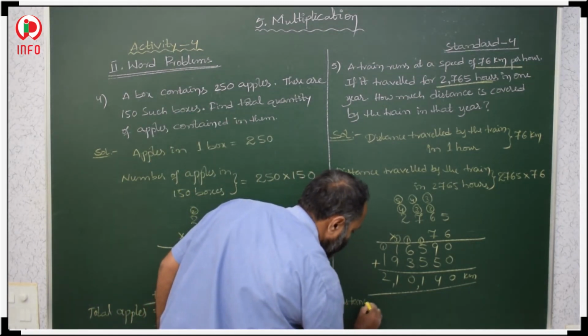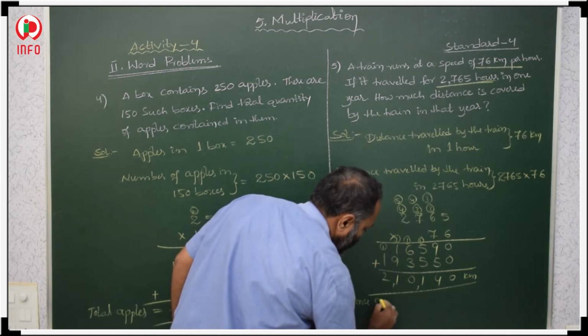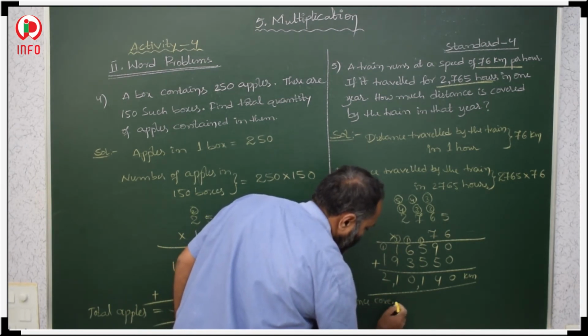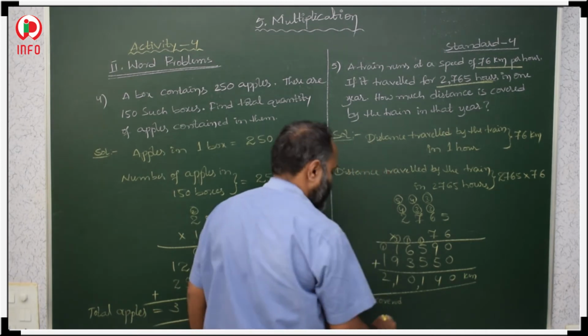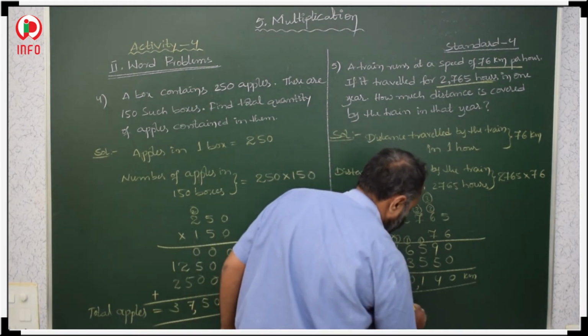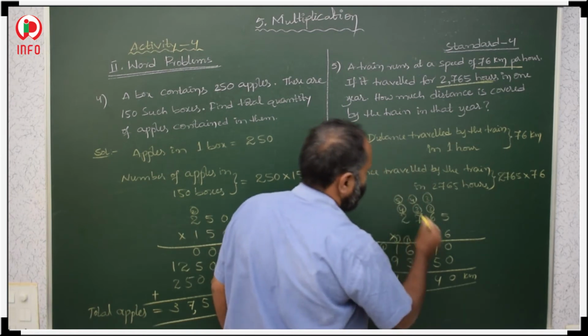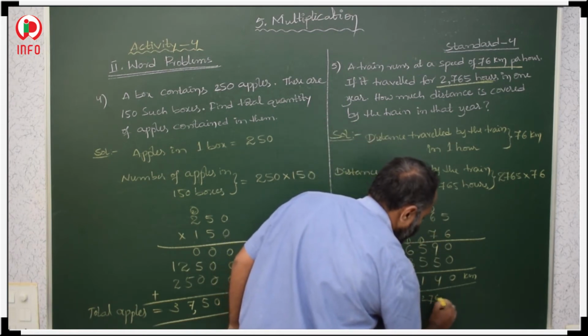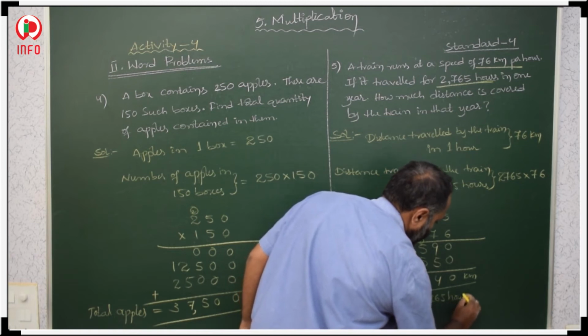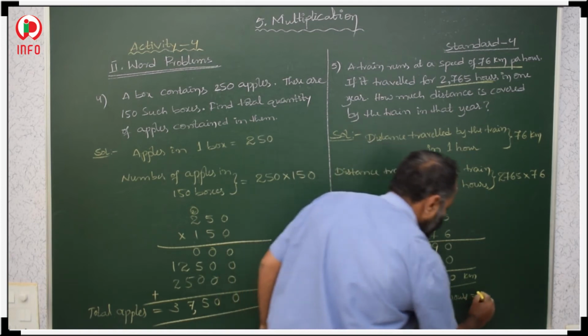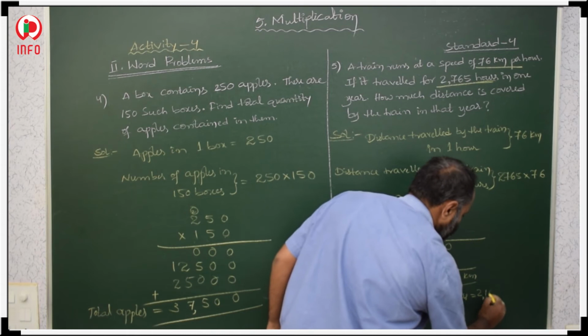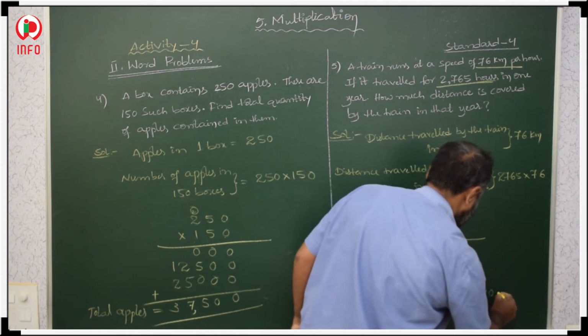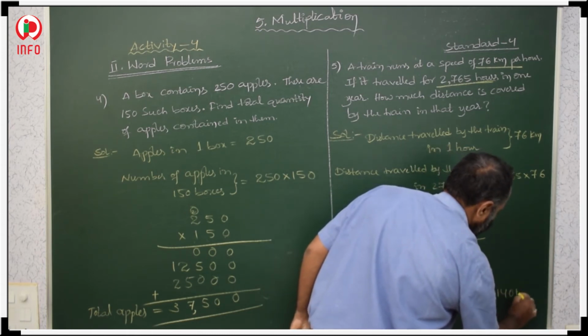Distance covered by the train in 2765 hours is equal to 2,10,140 kilometers.